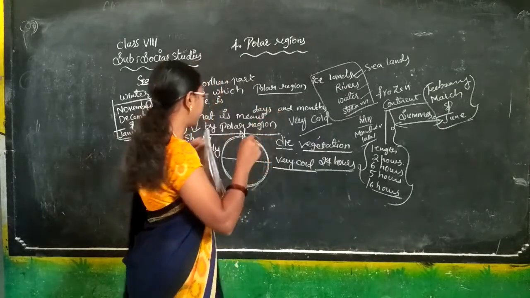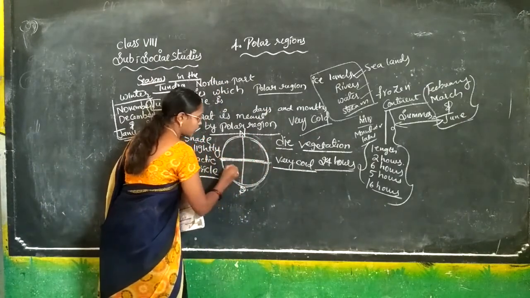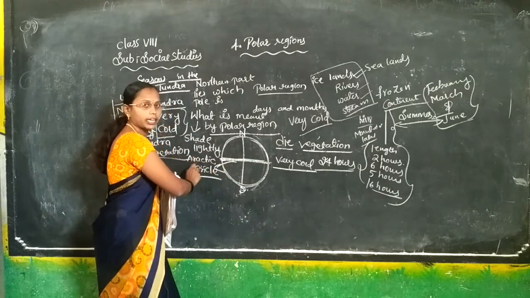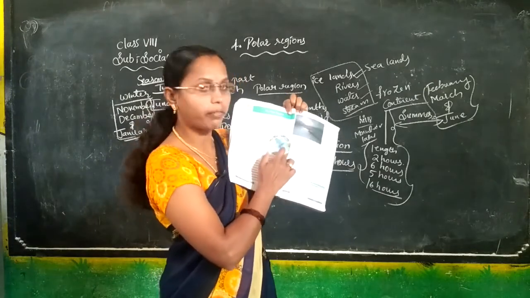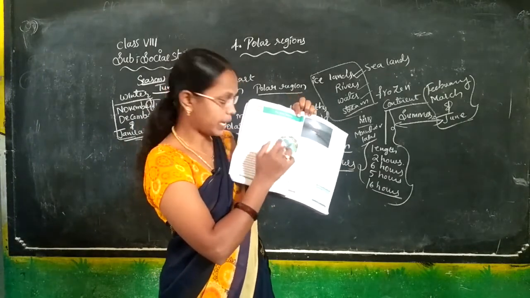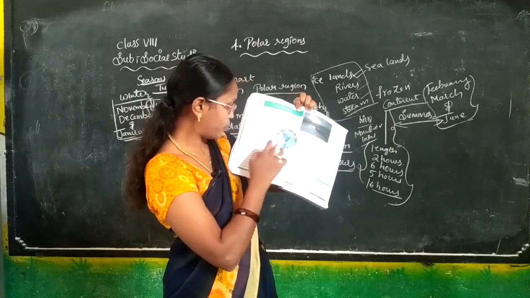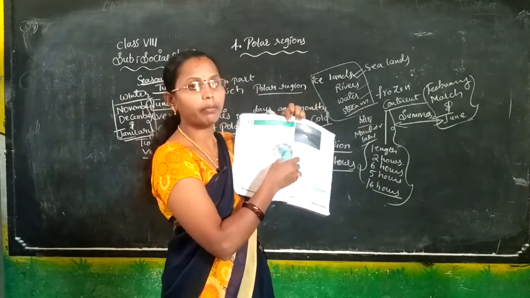When the boundaries form lines, it is called the Arctic Circle. We can see it on the globe. And this is a closer view of the polar region. We can see the polar region in the northern hemisphere of the world map.